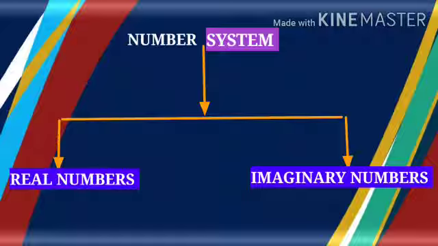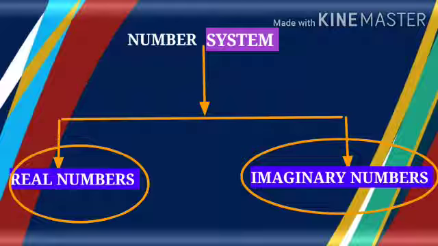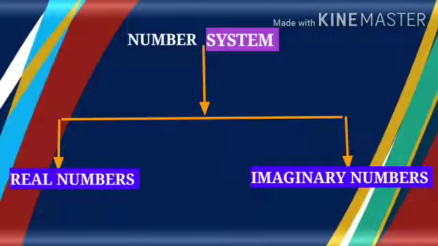Dear students of class 9, in this chapter we shall discuss the number system. In the field of mathematics, the number system is broadly classified as real numbers and imaginary numbers. All those numbers which we utilize in our day-to-day life are called real numbers. In your earlier classes, you have learned about the number line and how to represent various types of numbers on it, like natural numbers, whole numbers, integers, rational and irrational numbers, which we will learn in this chapter. All these numbers come under the category of real numbers.